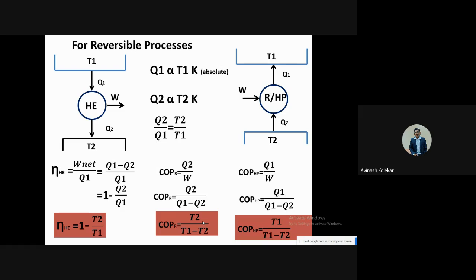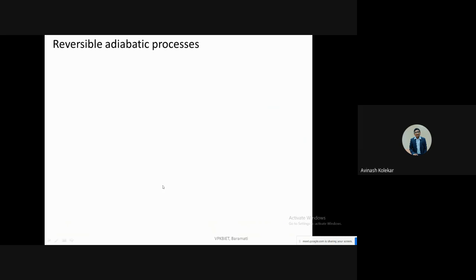If you take degrees centigrade, then the ratio will not be correct. The differences may come out correct, but the ratios will not. So you should keep these temperatures in Kelvin at any cost. This is for reversible processes.